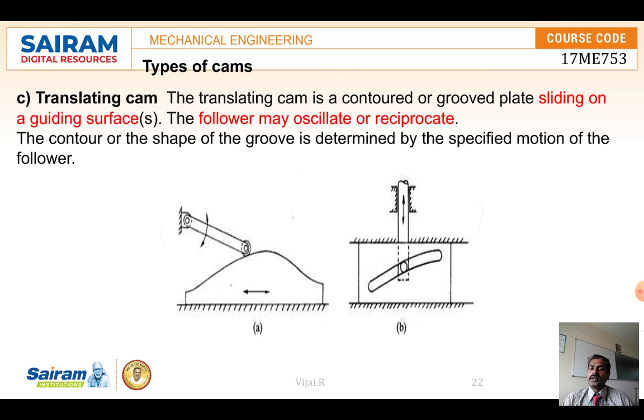And a translating cam is the one which has a different contour or a groove plate inside. When the follower has contact with the contour, the contour is moving left or right, that is a forward and backward movement.